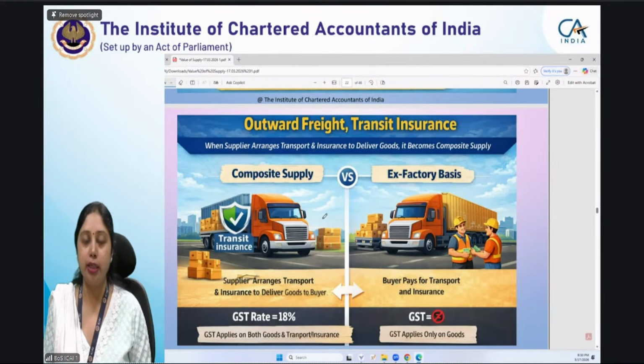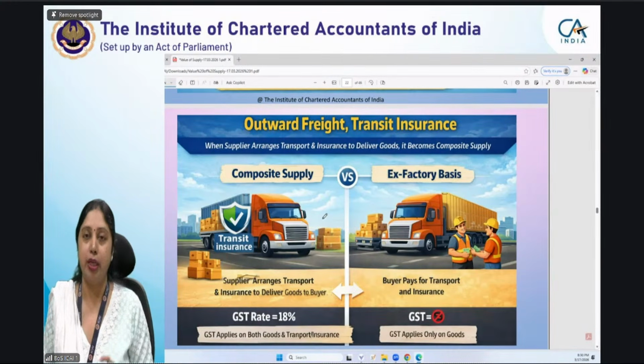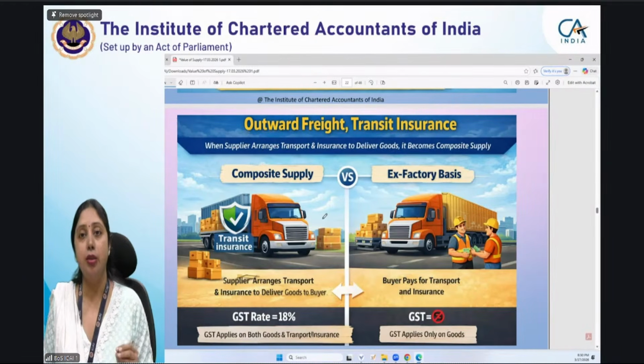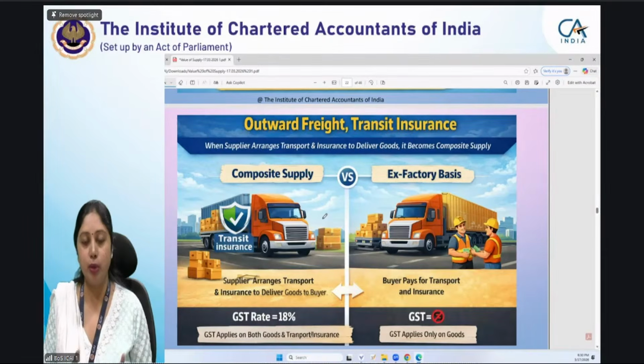If the contract is to deliver the goods at the buyer's premises, the seller said I will leave the goods up to the buyer's premises, all the expenses are mine, then in that case the outward freight and transit insurance will be included in the value of supply. It will become a composite supply, and the rate of goods, please mind it, you have understood the concept of composite and mixed supply in chapter 2 only, supply under GST. So that will be a composite supply, and rate will be applicable rate of goods. Why? Because it is a composite supply and primary supply is supply of goods. So on this transit insurance and on that freight, whose rate will apply on both? The rate of goods will apply, it becomes a composite supply, and it will be included in the value.